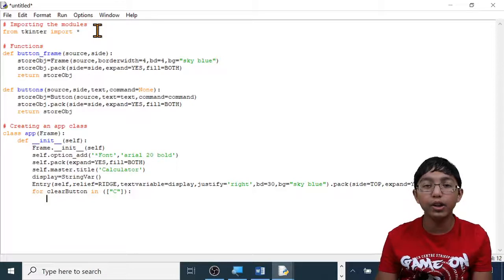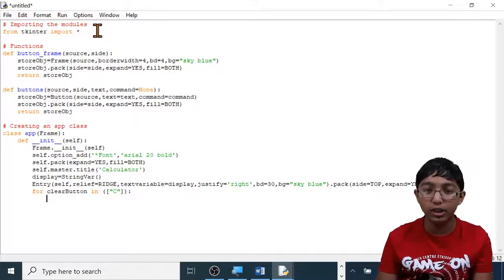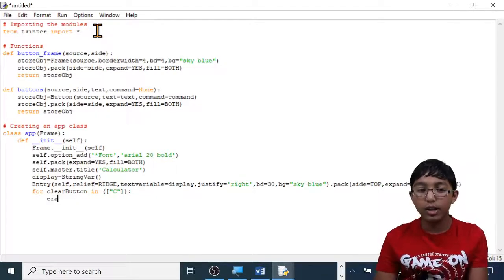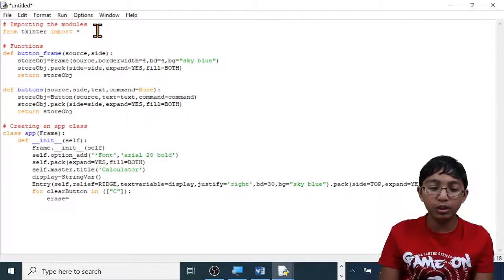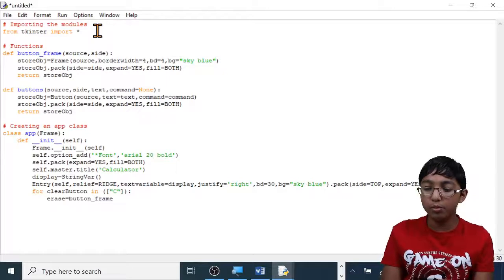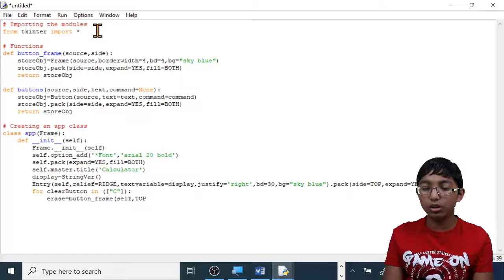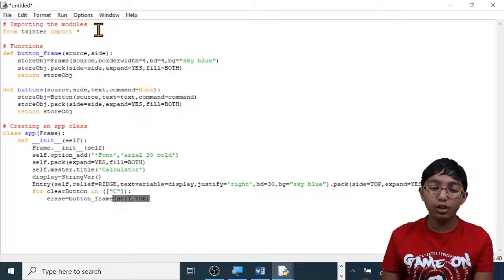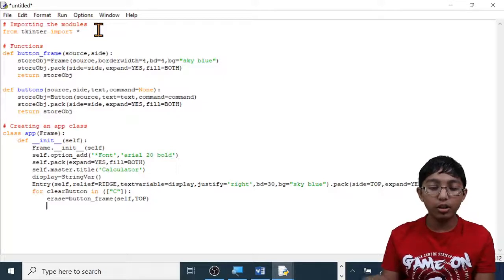Now I'm going to define what erase means. So this is going to erase everything on the screen. Erase equals button underscore frame, open brackets, self, comma, all capitals top, close brackets. So this is basically saying it should be placed on the button frame and it should be somewhere around the top, and enter. Now I'm going to say if this button is pressed, then do something.